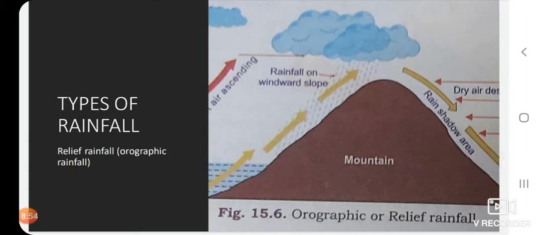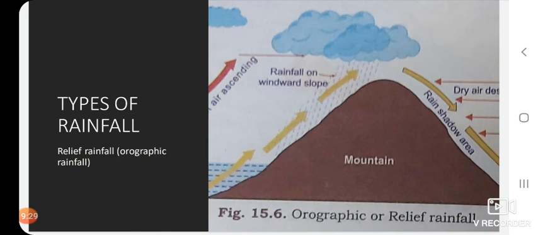Relief rainfall usually occurs in the mountainous region where the winds ascend, and there is heavy rainfall on the windward slope. When these winds move to the other side of the mountain range, to the rain shadow area, they have lost their moisture, and the dry air descends and there is no rainfall, or very little rainfall, and the relative humidity drops.